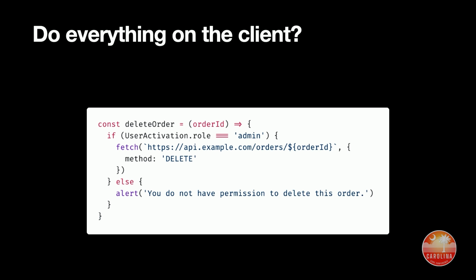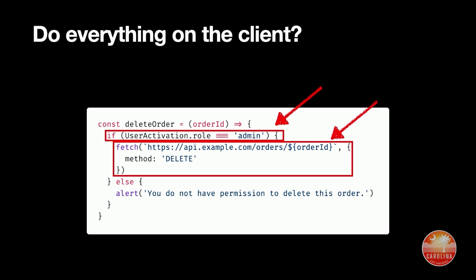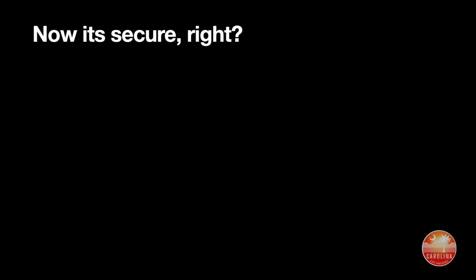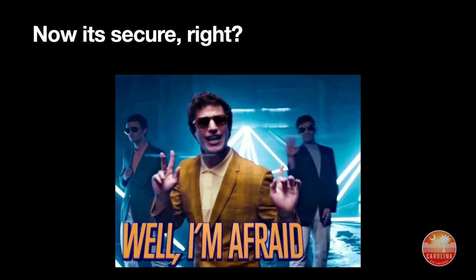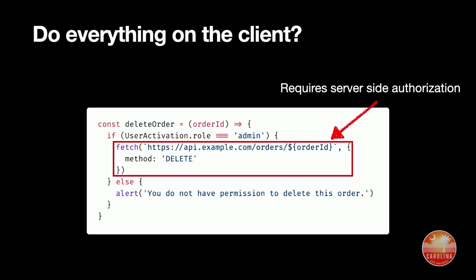So let's say we have an option to delete an order on our website, right? And we get a ticket that comes in and it says, only admins should be able to delete orders. So you go and you say, well, I'll just check if they're an admin before I hit that endpoint. Job done, ship it. So then we hit this delete endpoint to delete the order. So that's very secure, right? No, I'm afraid not. So this requires a server-side authorization, right? This is something that you can't leave up to a client for security reasons.